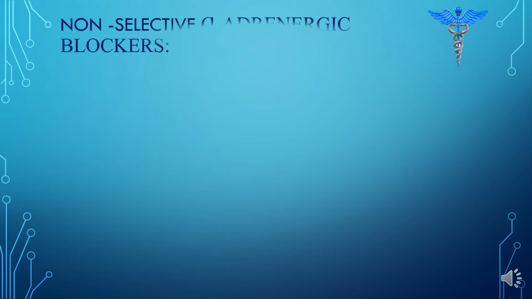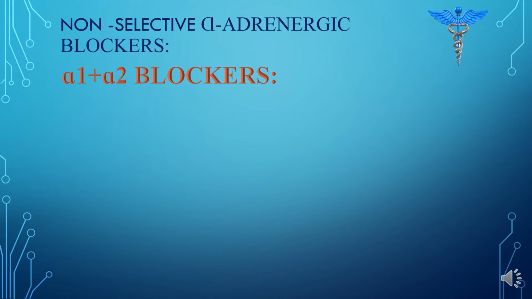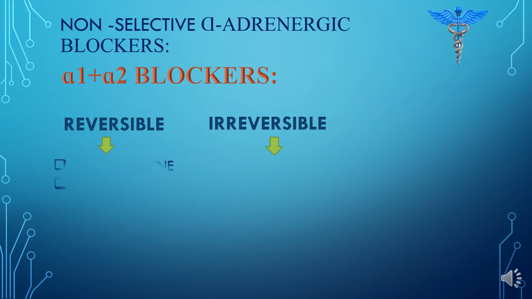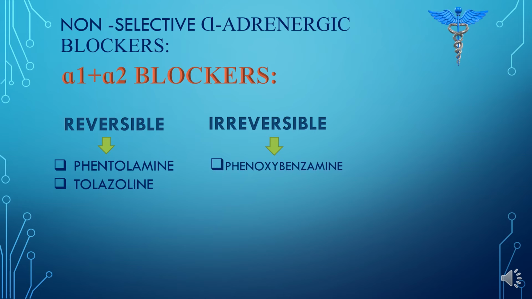Now, if I talk about the non-selective alpha-adrenergic blockers, they block both the alpha 1 and alpha 2 receptors, and therefore they are called alpha 1 and alpha 2 blockers. Now, they may be reversible or irreversible. The reversible are short-acting, while the irreversible are long-acting. The reversible include phentolamine and tolazoline, while the irreversible include phenoxybenzamine.